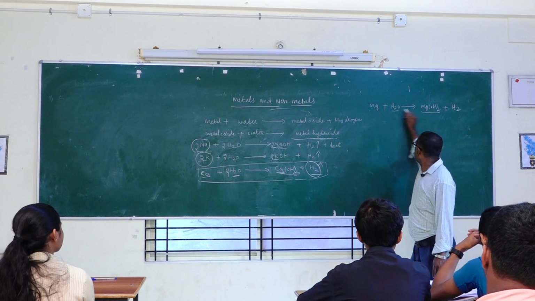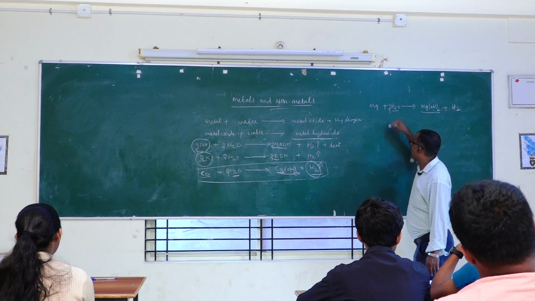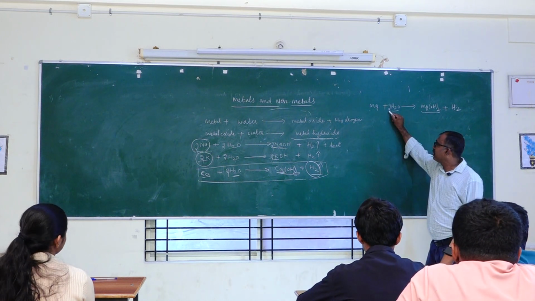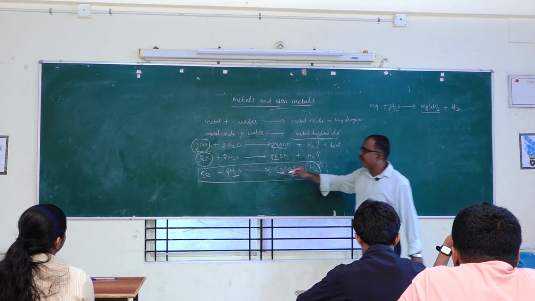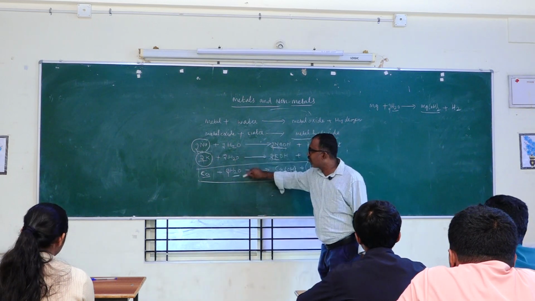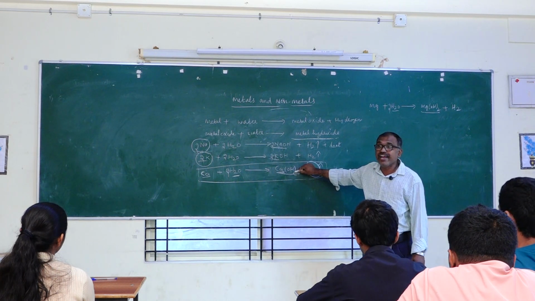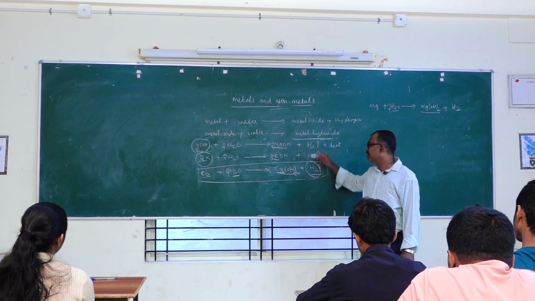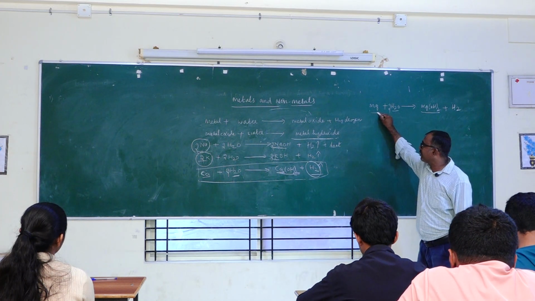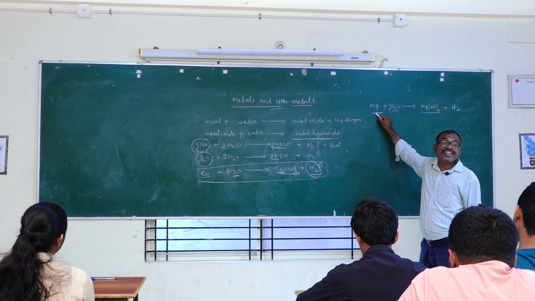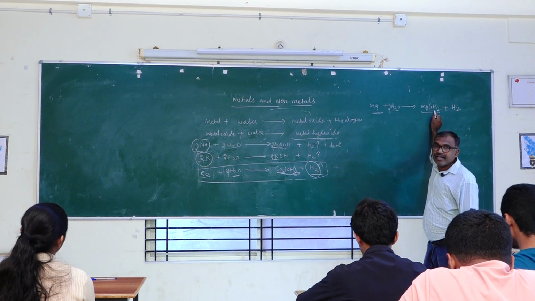Same thing. Mg, then H2 is here also 2, another 2 is here. So I will put here 2. And here 2O, 2. So here also same. These are all metals, react with water, give respective metal hydroxides with the liberation of hydrogen gas. This magnesium reacts very slowly and forms a metal hydroxide.